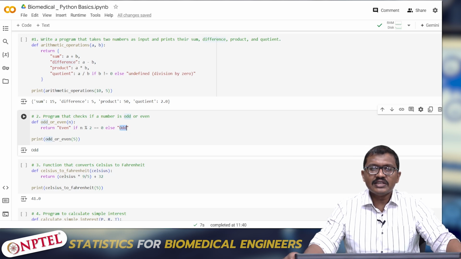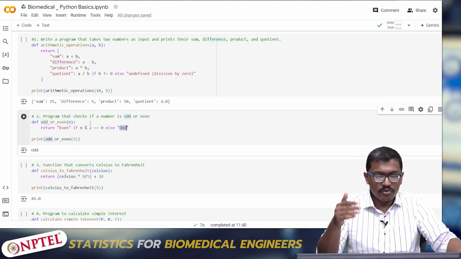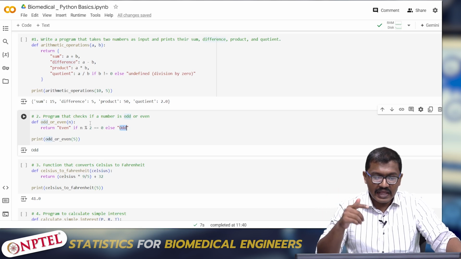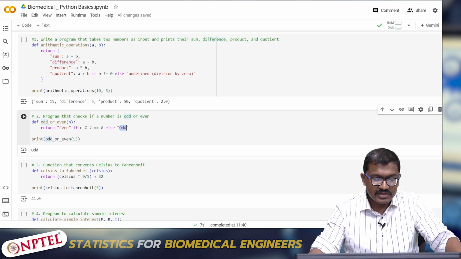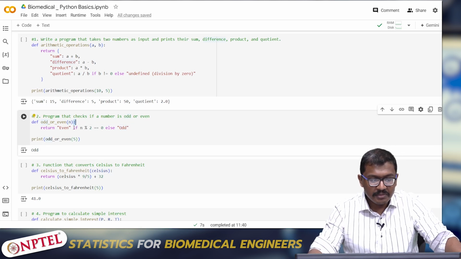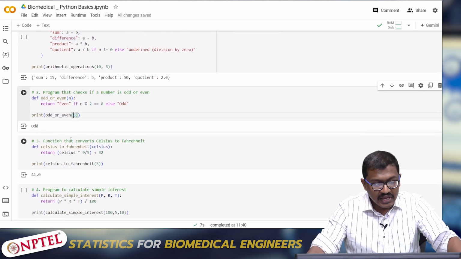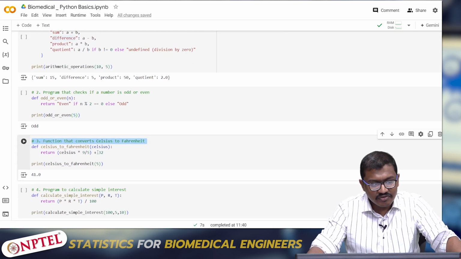This can be written as: if n modulo 2 equals 0, print even, else print odd. It can be written like that also, but this helps us wrap it up within a single line. So when you put in input 5, it declares it as odd. Again, a function which converts Celsius to Fahrenheit, you just use the formula.